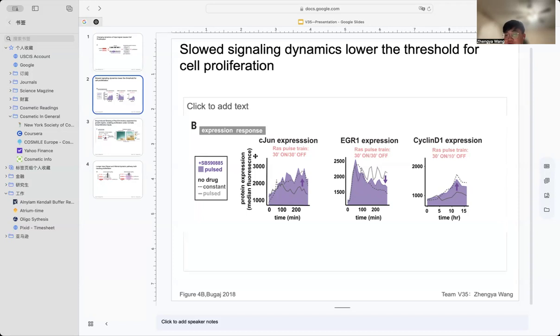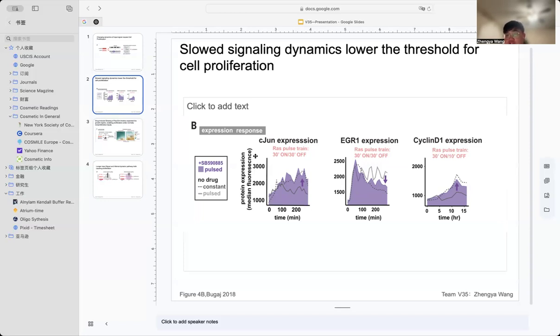However, in cells treated with drug SB590885, pulsed input leads to elevated c-Jun expression, comparable to that induced by constant stimulation. This suggests that SB590885 lowers the response threshold of c-Jun to transient RAS-ERK inputs, making cells more sensitive to weak or pulsed signals.